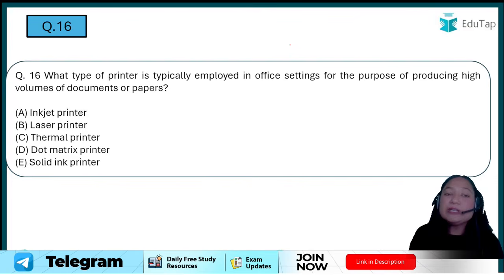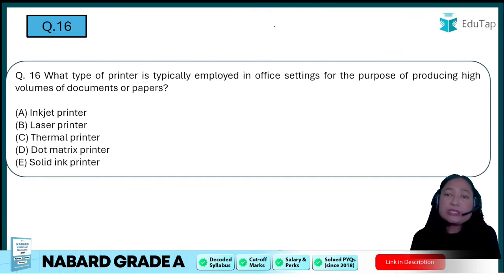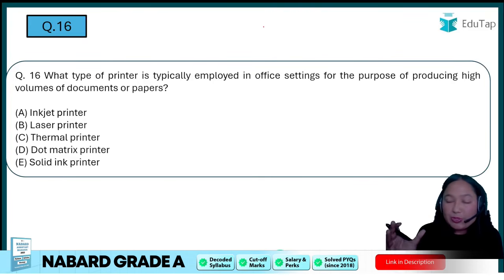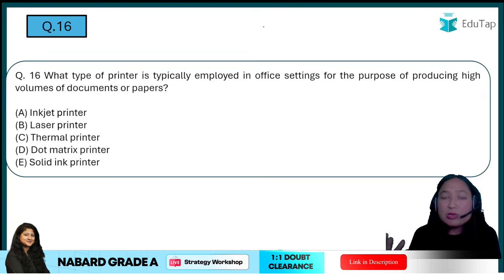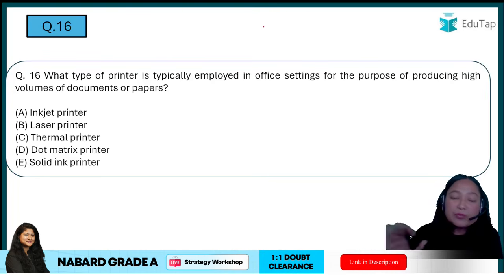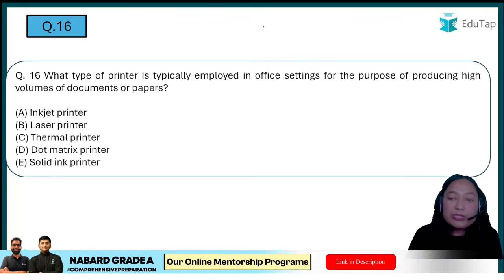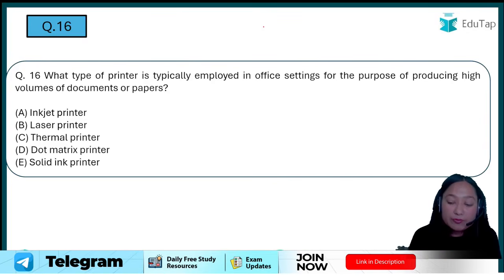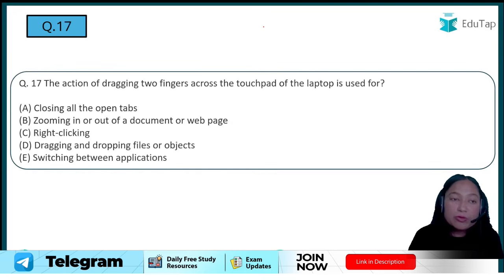What type of printer is typically employed in an office setting for producing a high volume of documents or paper? This question falls in the line of microprocessor. Microprocessor is basically a part of computer, and we had a question on its activity, that is, what its work basically is. So here also we are talking about the printer. You will have to tell out of all those printers which is used in an office to produce a high volume of documents. The correct answer will be option B, that is a laser printer. Moving toward the next question.